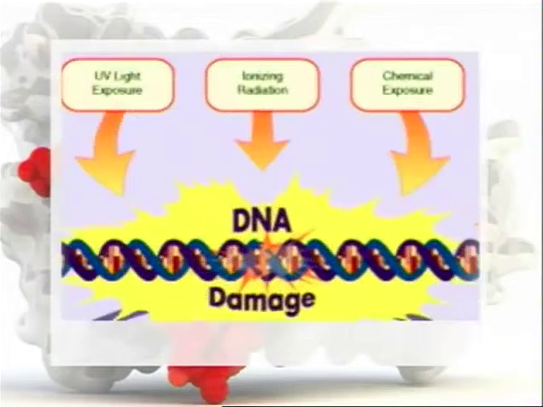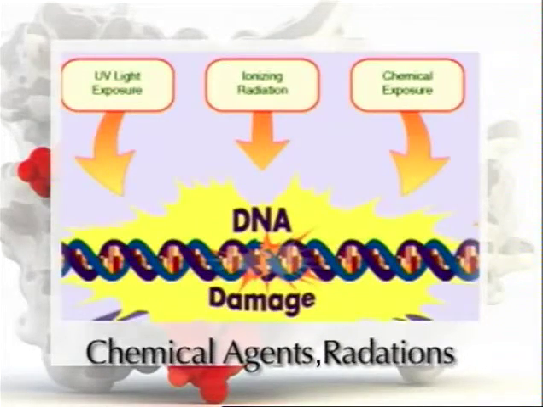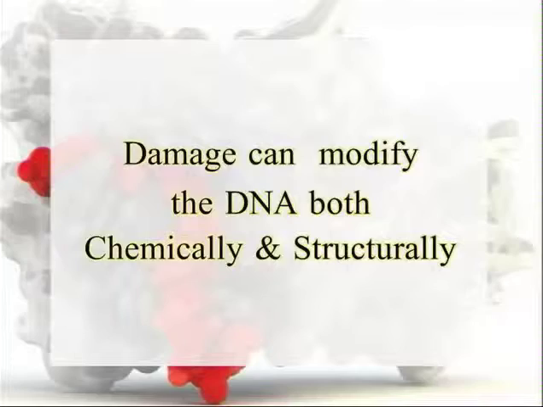Although the plant genome is very stable, due to exposure to many DNA damaging agents, the genome shows instability. Why does DNA show instability? This instability is because damage can modify the DNA both chemically and structurally, which may have deleterious or, in rare cases, advantageous consequences to an organism.